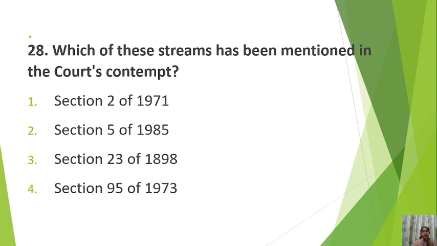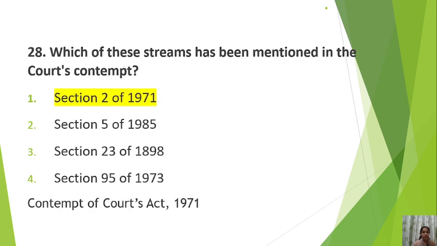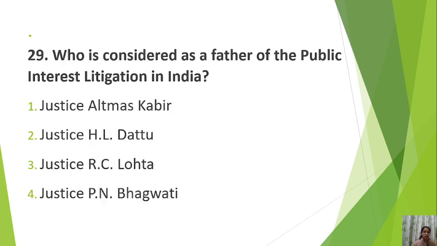You might not be able to remember all the sections of all the acts, but just try to remember the years of those acts. Okay. So the correct answer is Section 2 of 1971. If you know the Contempt of Courts Act was passed in 1971, you could have easily answered this question.